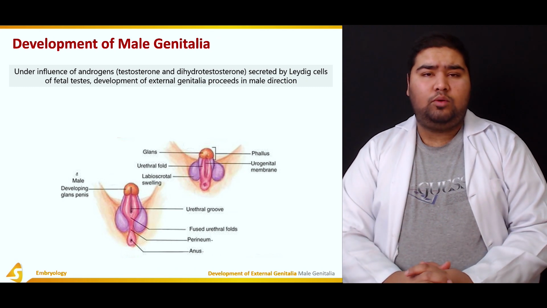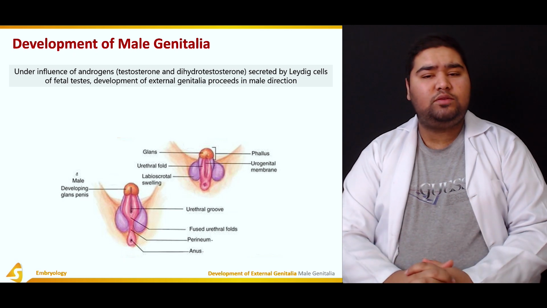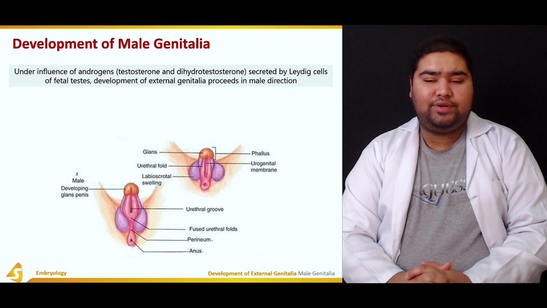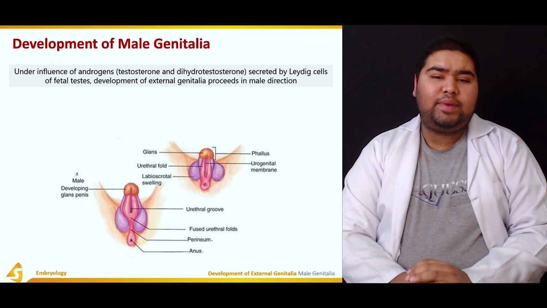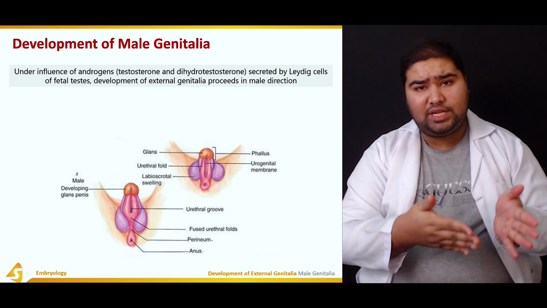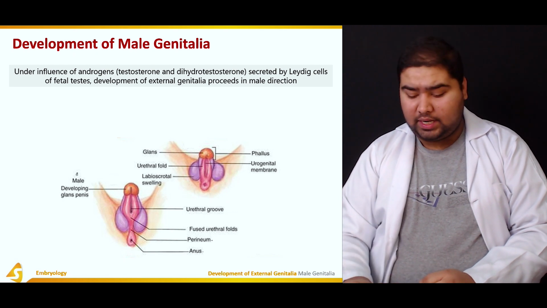So first of all, what happens? There was an indifferent gonad, which, under the influence of androgens, which are actually testosterone and dihydrotestosterone, secreted by Leydig cells of the fetal testes, develops the external genitalia towards the male counterpart.